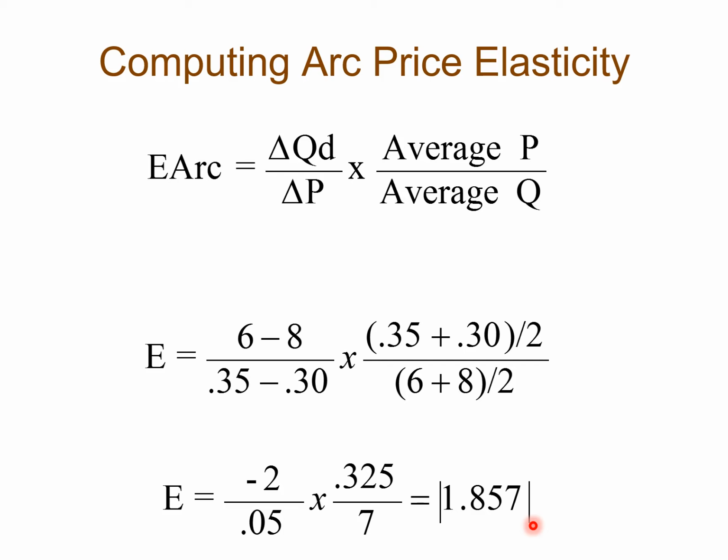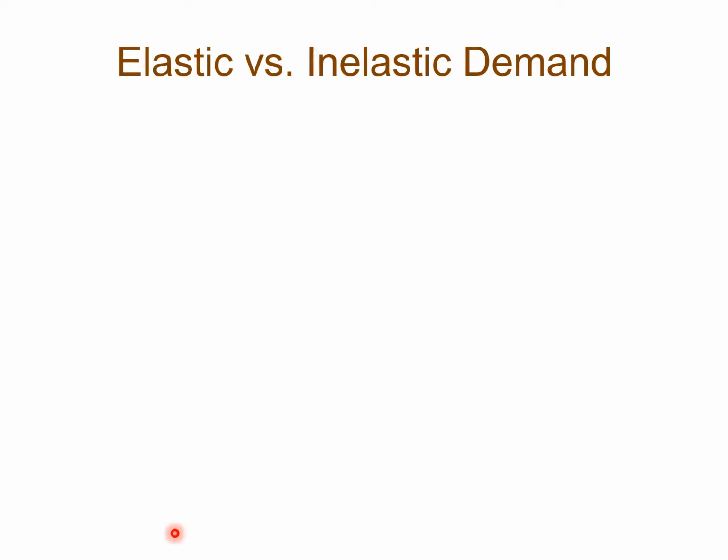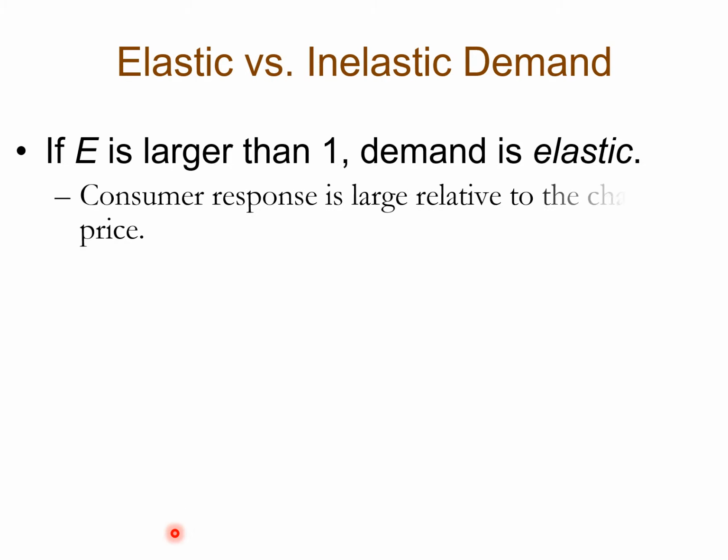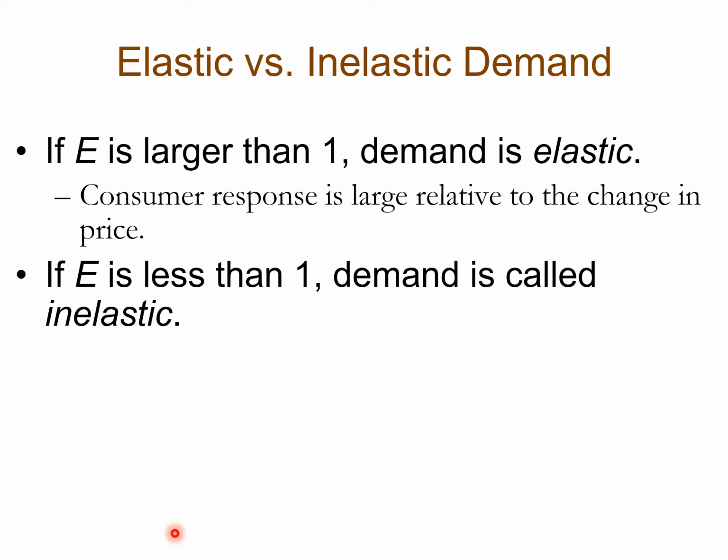So you could see that the change in demand is proportionally greater than the change in price. And that goes for anything. So the larger this number, the more and more demand changes given a 1% change in price. That's how you interpret this number. Now, again, we talked about this. Any value greater than 1, it's elastic. Any value less than 1, it's inelastic.